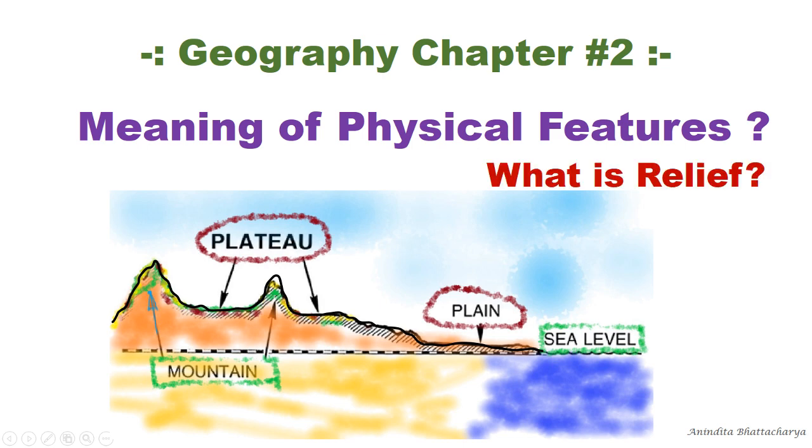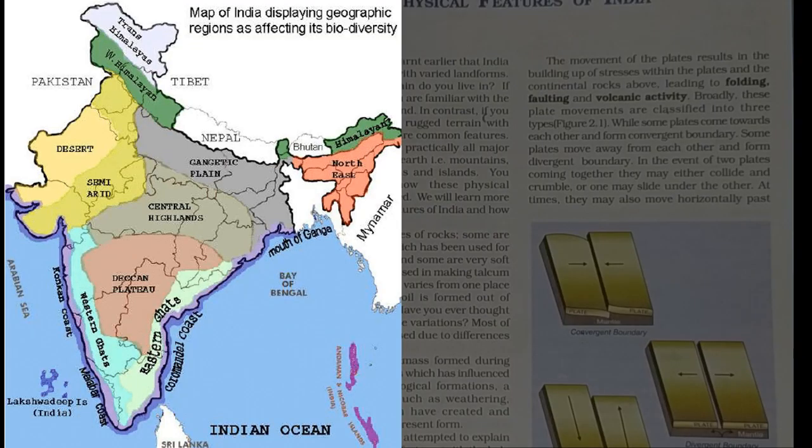The difference in height between the highest and the lowest point is called relief. So it is a very easy concept. Assume India has a great variety of landforms or physical features.